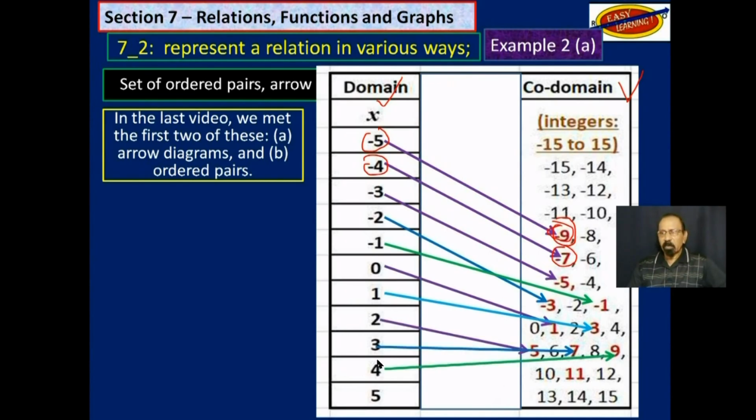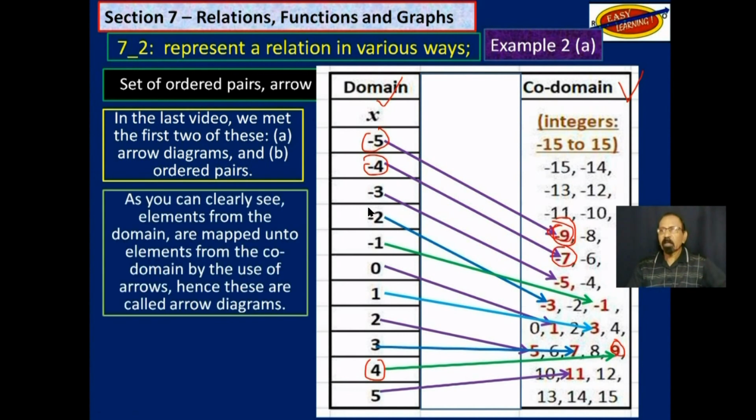We get down here 4 to 9, and finally 5 to 11. But remember, the codomain would have some elements that are not actually mapped onto the domain. As you can clearly see, the elements from the domain are mapped onto elements from the codomain by the use of arrows. Hence, these are called arrow diagrams.